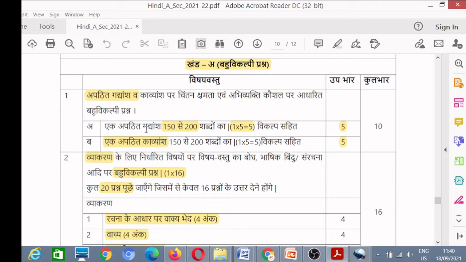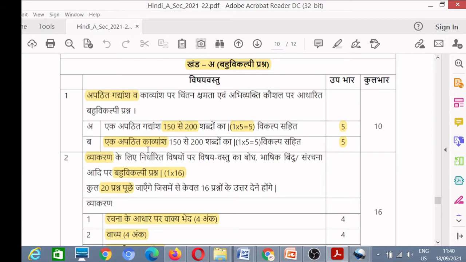The first unseen passage is of 150 to 200 words, and you will be asked 5 questions of 1 mark each, and you will have some choice also. Then the second unseen passage is again of 150 to 200 words, again 5 questions of 1 mark each with some internal choice. Total marks are 5.